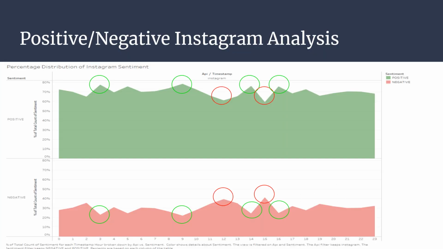So here we have the positive and negative breakdown for the Instagram comment sentiment. You can notice the positive peaks in green and the negative peaks in red. And you can also notice that as the day goes on, it gets slightly more negative, which is interesting.